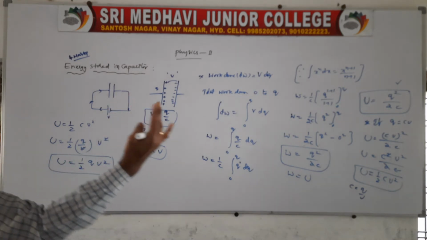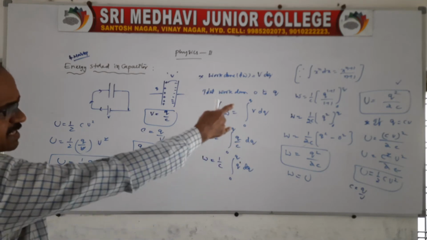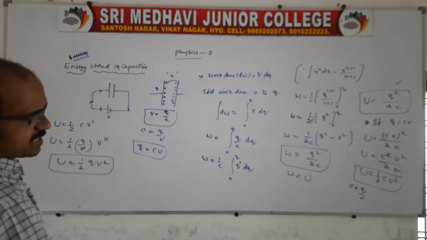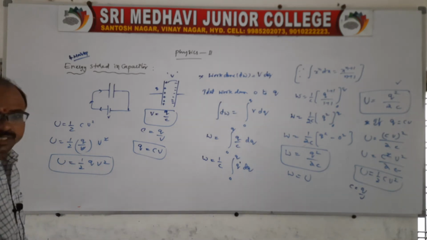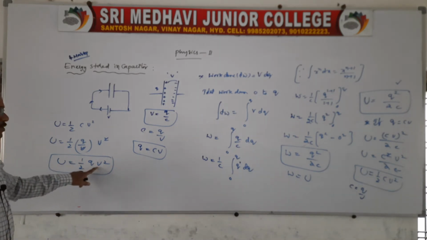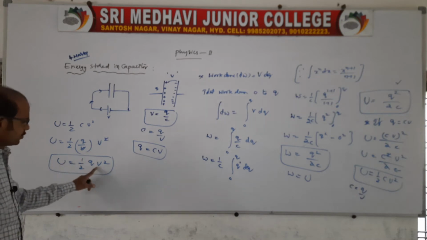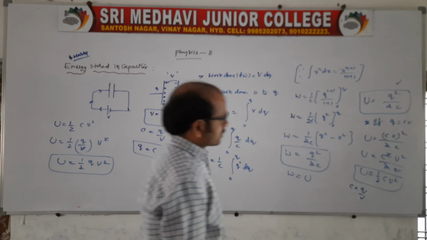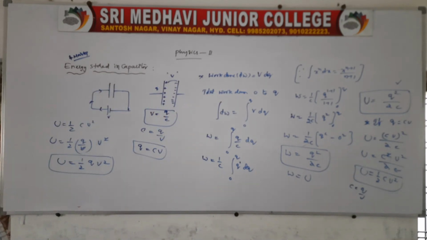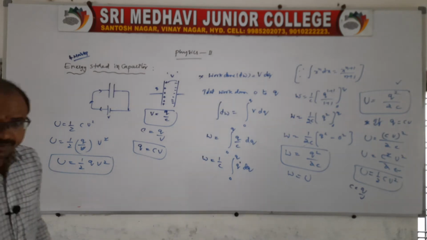Look, now we have three formulas. First one, Q² by 2C. Second one, 1/2 CV². Third one, 1/2 QV. Any one you take, all are correct. So this is the energy stored in a capacitor, which is very, very important.